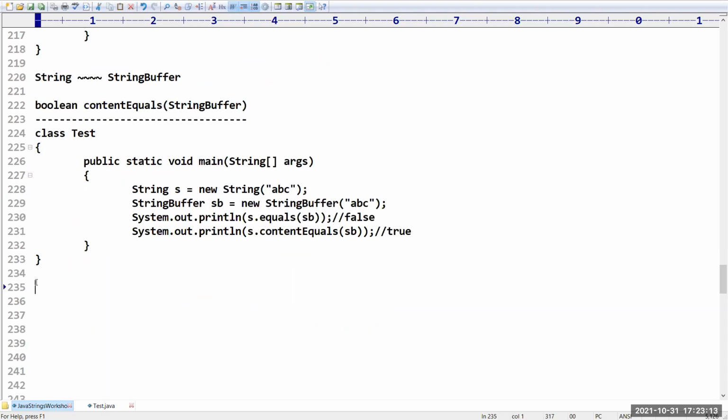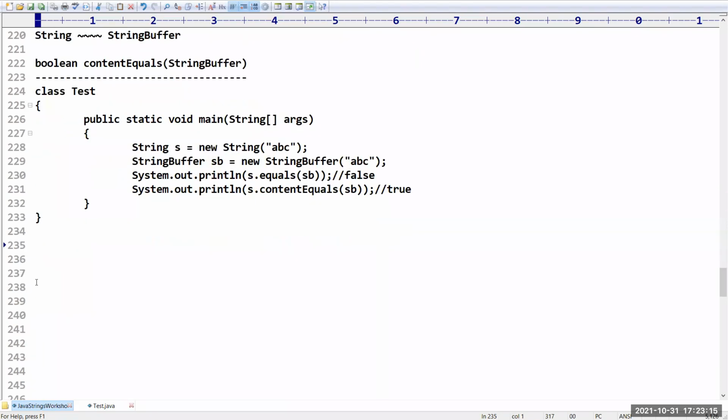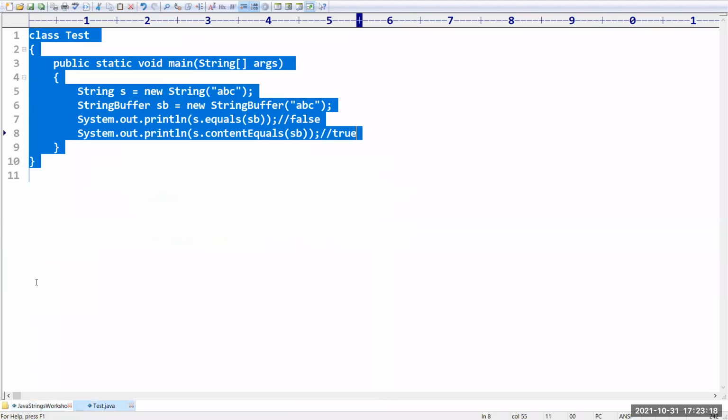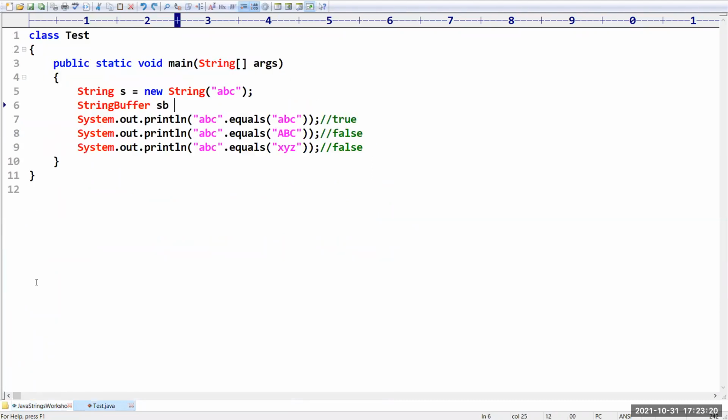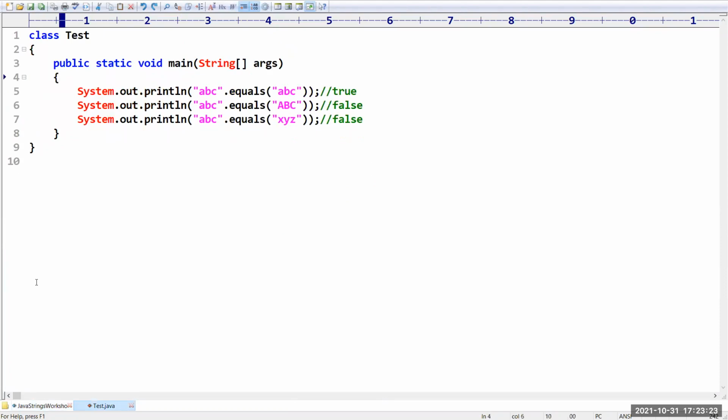Same here. I am taking the previous program, where I am taking the string class equals method. So in this string class equals method, we faced some problem here, right? Even if the content is the same, but case wise it is different, right? In such cases, it is returning false. Sir, I don't want this false. Could you please convert this false to true? Is there any method? Yes, we have.